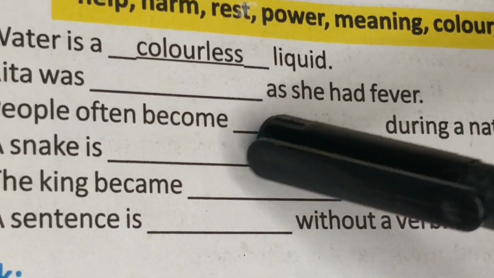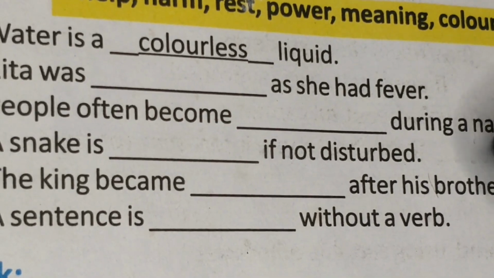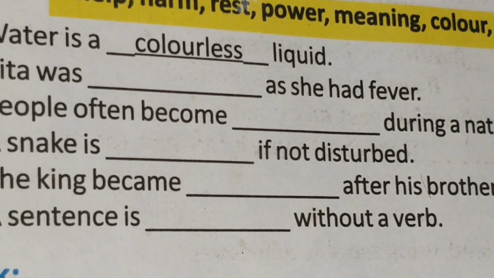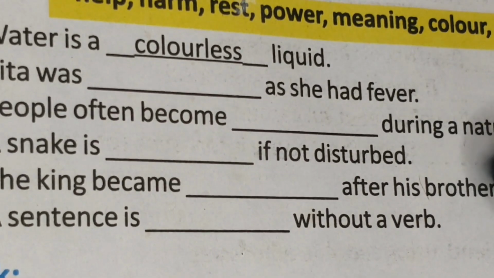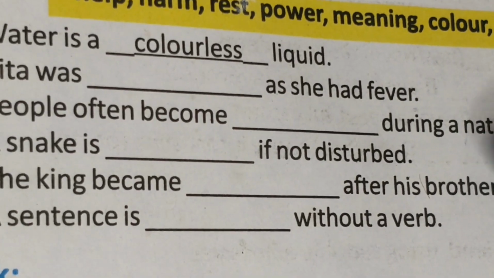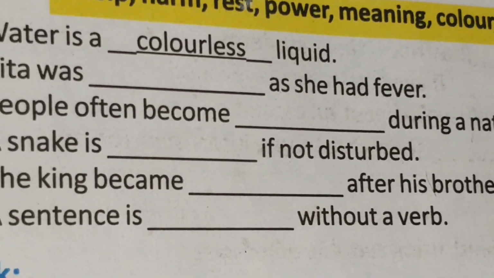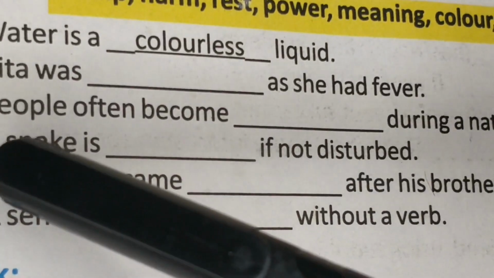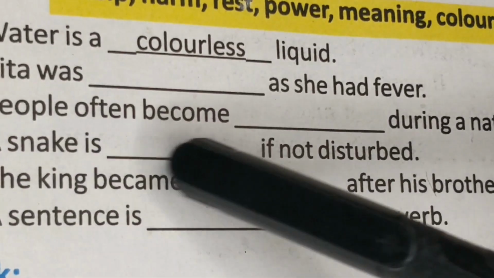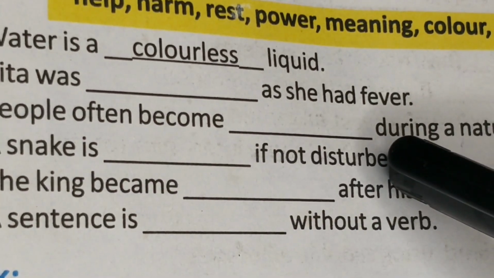People often become dash during a natural calamity like flood or earthquake. So when there is a natural calamity, people become homeless. Next, a snake is dash if not disturbed.